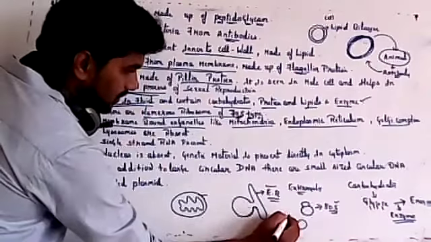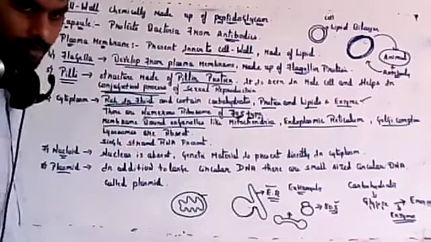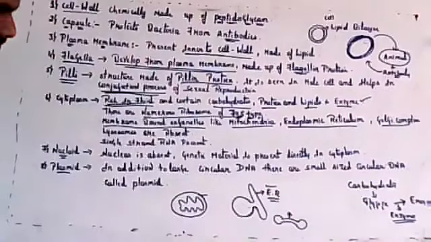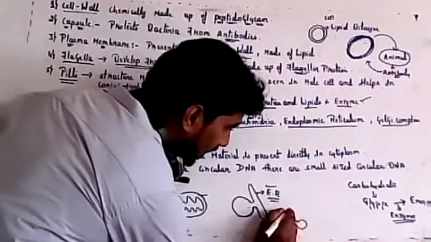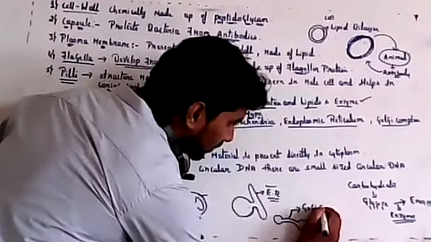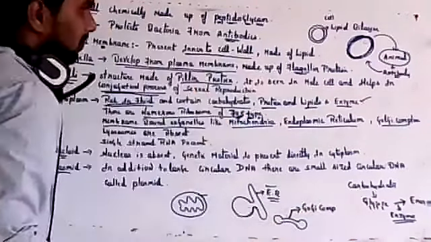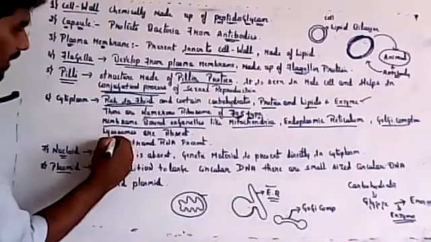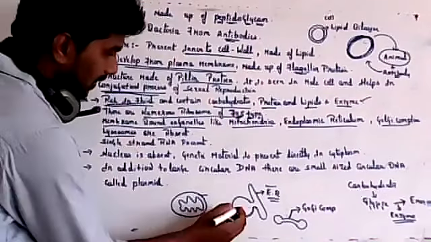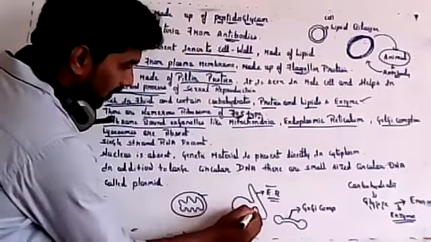So this will be Golgi complex. Even the Golgi complex will be absent. Next, lysosomes. They help in killing the cell or killing the organelles.